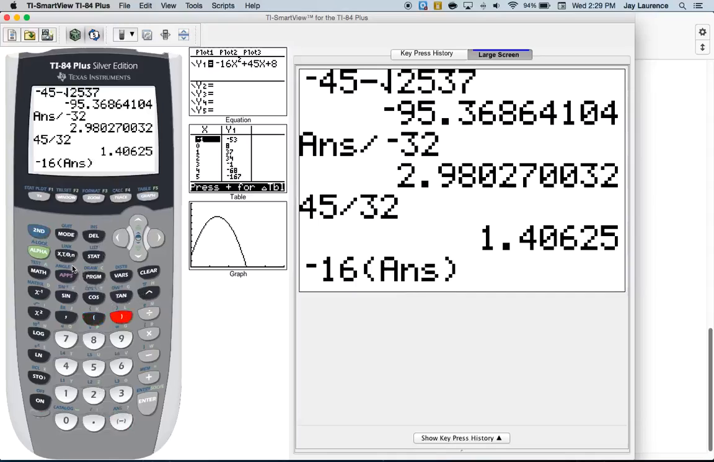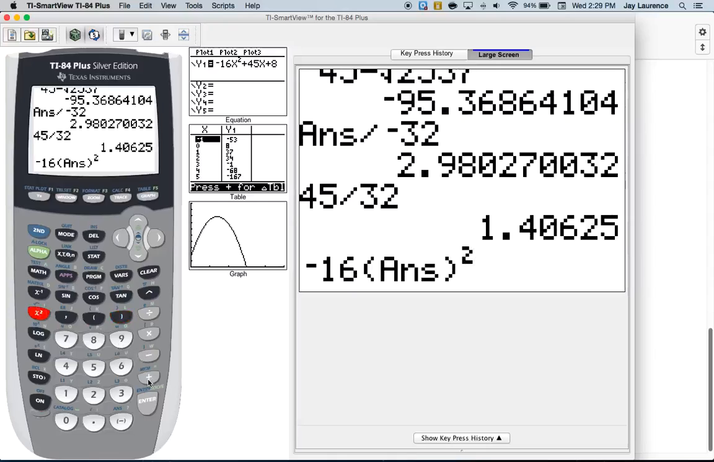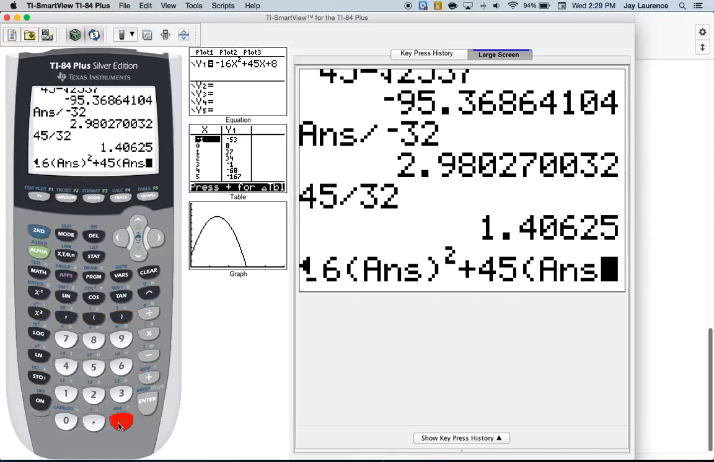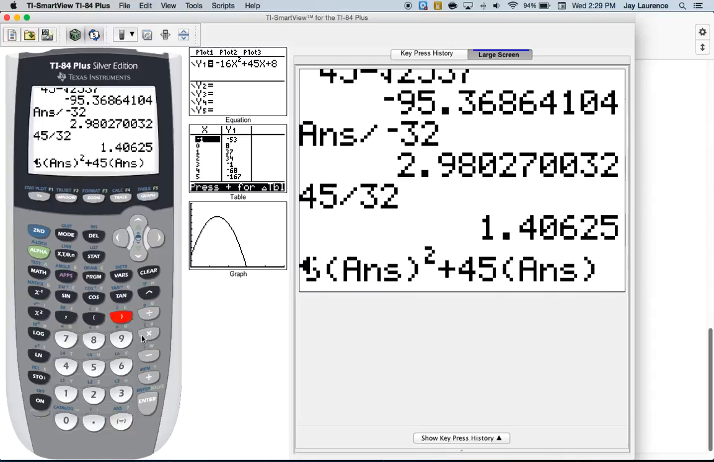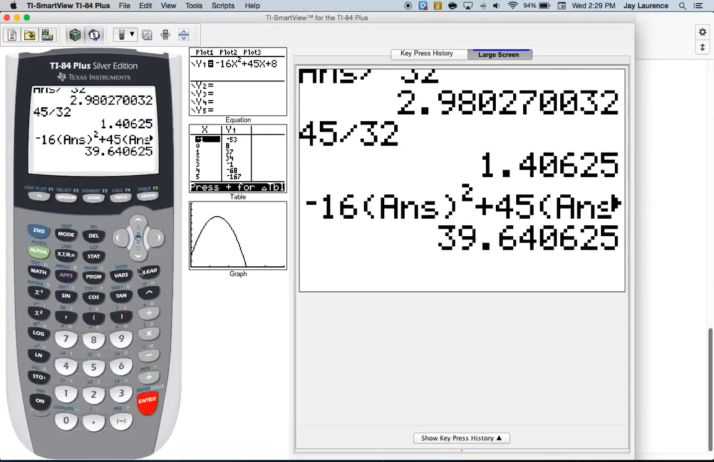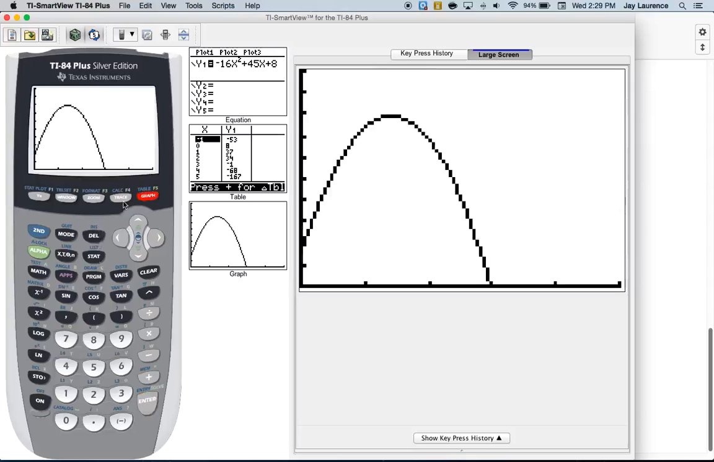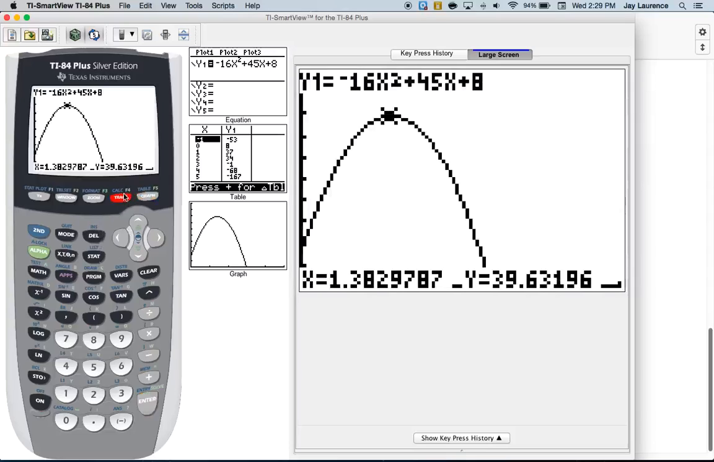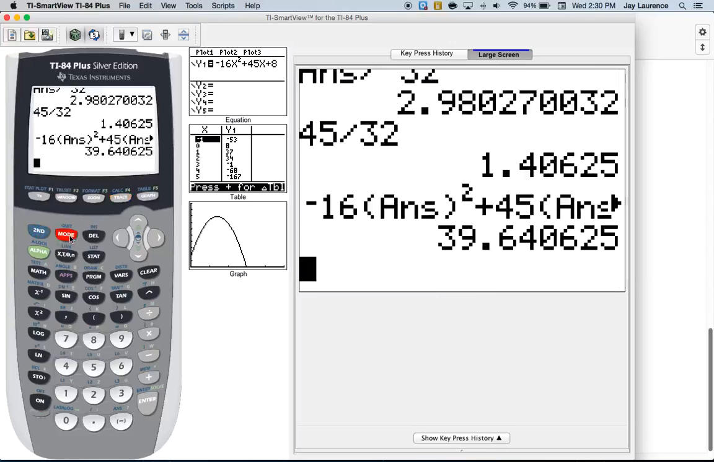Okay? I'm going to square it. Then I'm going to add 45, and I have to multiply by the 1.40625. Well, I'm just going to second negative it again, and the answer shows up. And then I have to add 8. And there we go. I get 39.640625, right? So trace, graph, trace. Look at that, 39.63196.